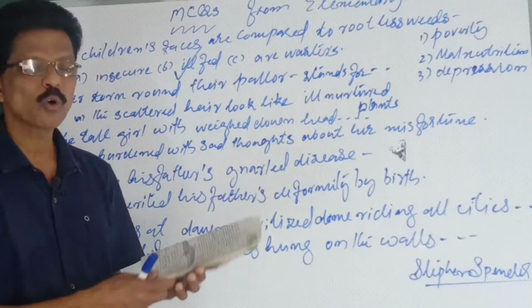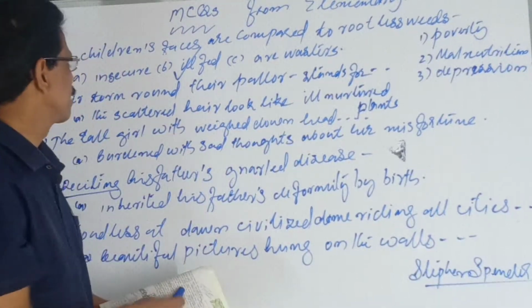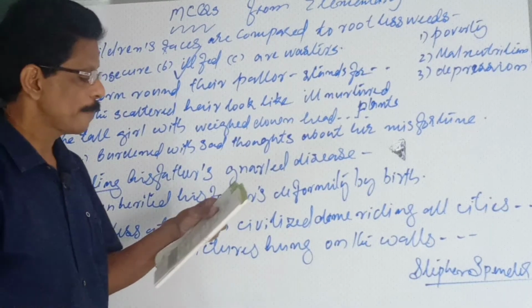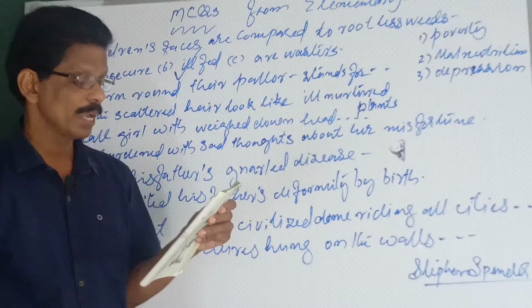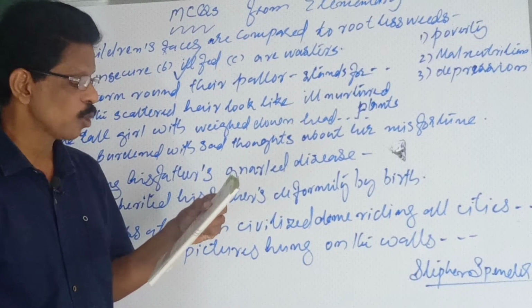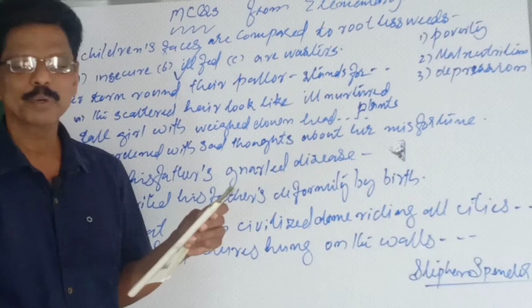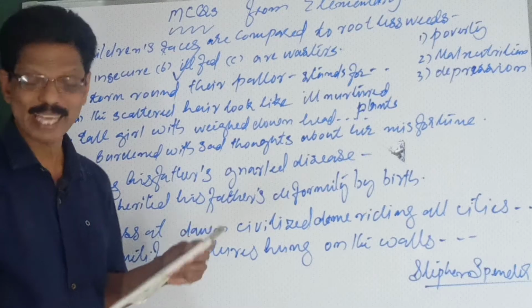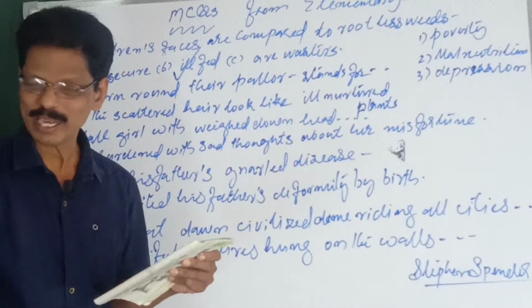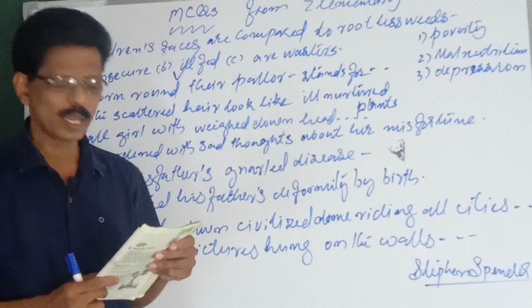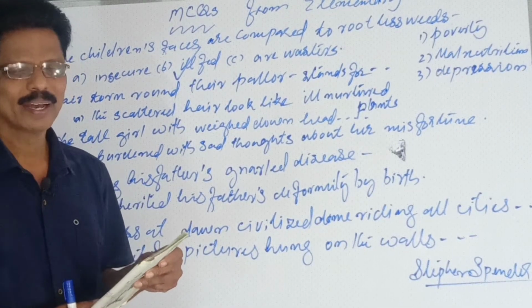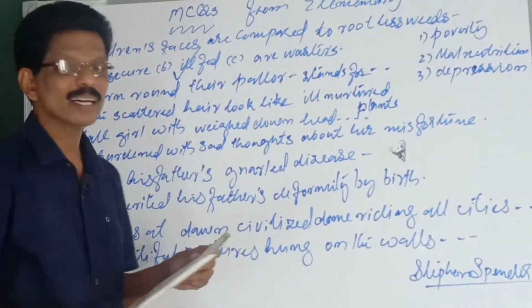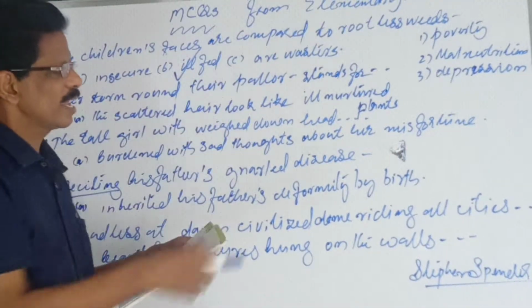Is ill and exhausted. See, malnutrition, ill-fed, same thing. Tall girl, weighed down head. Number 2, the paper-seeming boy with the rat's eyes means the boy is thin, hungry and weak. Number 2 is the answer. He is thin, hungry. See, ill-fed, malnutrition, thin, hungry and weak. Same thing, topic same. Only the character changes. Paper-thin boy, tall girl, everyone like that. You see, poverty, malnutrition and depression. Make sure you know these 3 words.